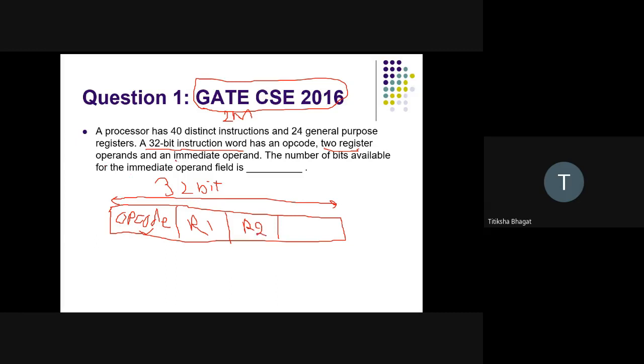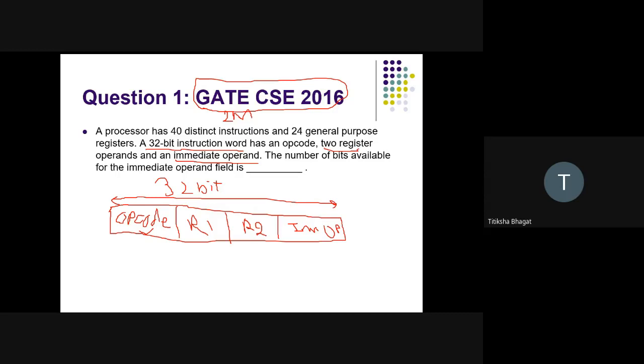Along with that, we have an immediate operand. So here is our immediate operand. That means a constant value. So once you get the question, first of all, draw such a diagram and denote it with all the values. So we have the opcode, we have R1, R2, and we have the immediate operand.